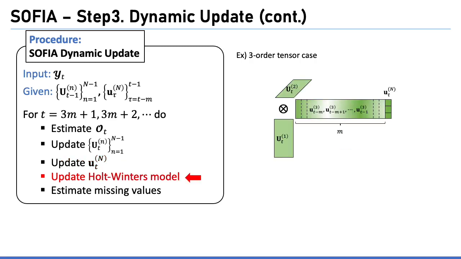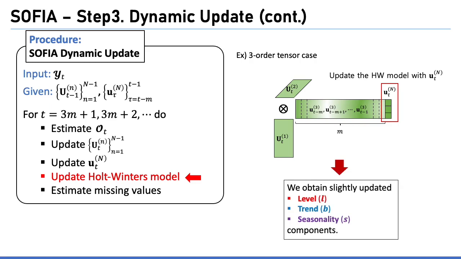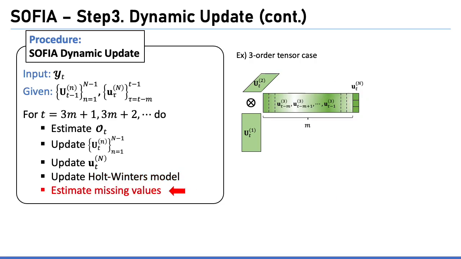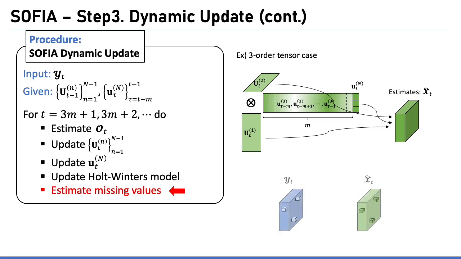After updating the factor matrices, we update the Holt-Winters model with the updated temporal factor vector. Through this, we can obtain slightly updated level, trend, and seasonality components, which will be used at the next iteration. Lastly, we can reconstruct subtensor xt hat using the updated non-temporal factor matrices and temporal factor vector, and estimate the missing values on yt using the reconstructed subtensor.